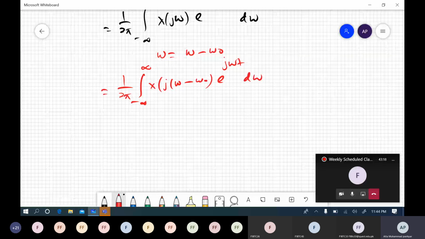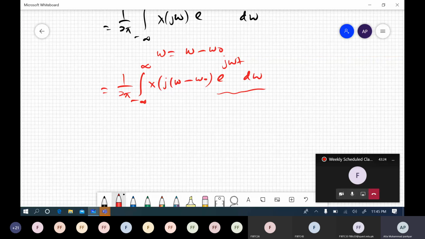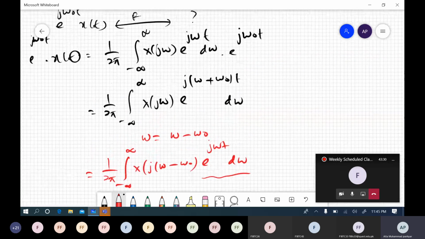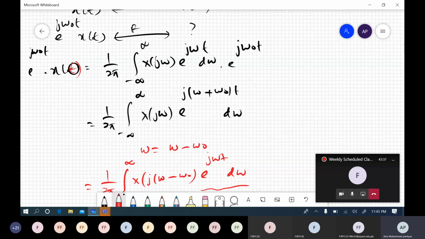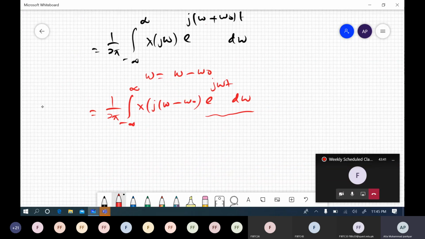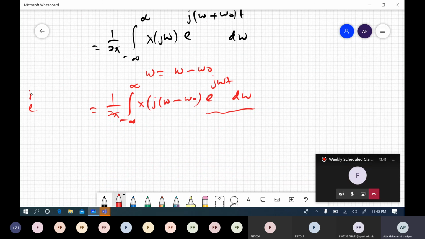Now we know that this is fine. This is the same equation as we have for the inverse Fourier transform. So if x of t had x of j omega as its frequency response, then this frequency shifted signal's frequency response is this thing.